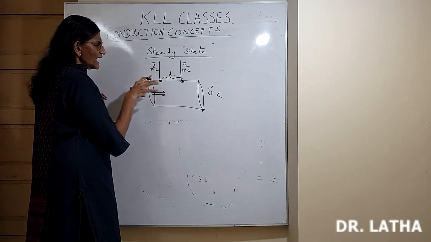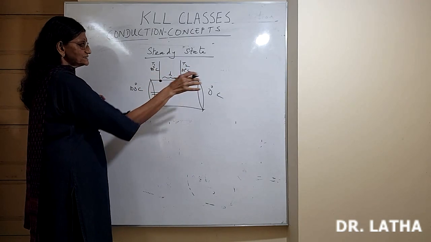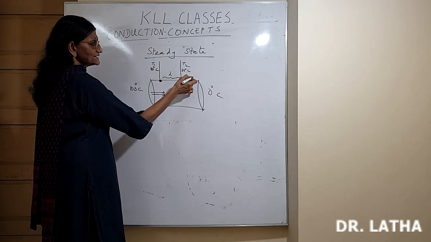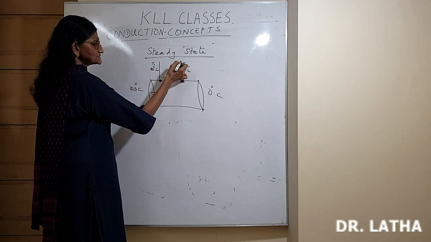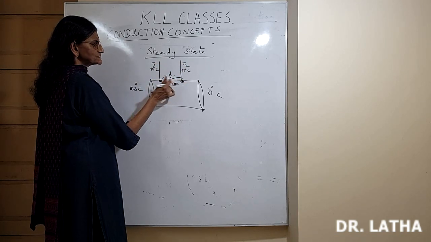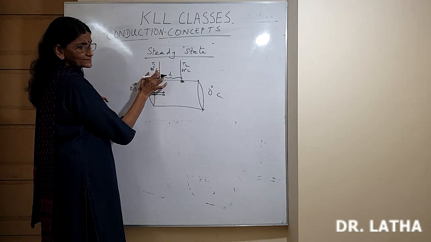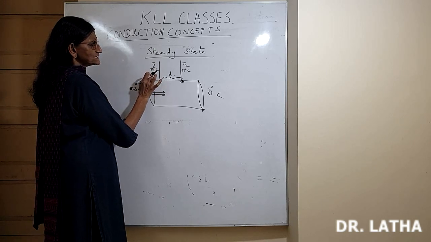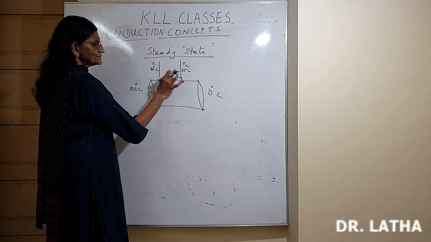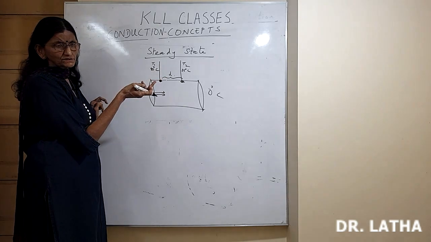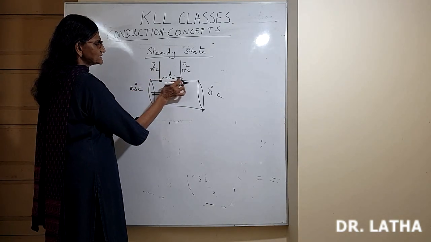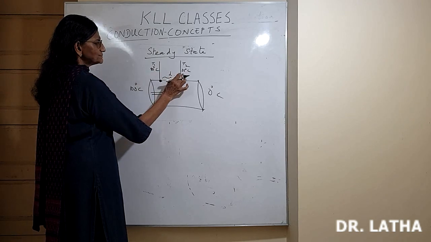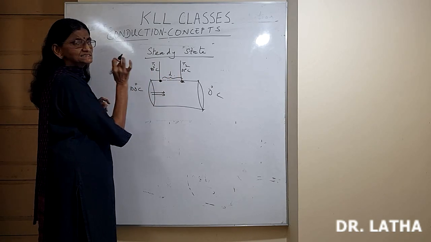That means as you go from the hotter end, the temperature becomes lesser and lesser. And under steady state, whatever temperature is shown by these 2 thermometers remains fixed. That means 80 will not change, 35 will not change, but 80 is not equal to 35. So they show constant temperatures, but the 2 temperatures are different but steady.